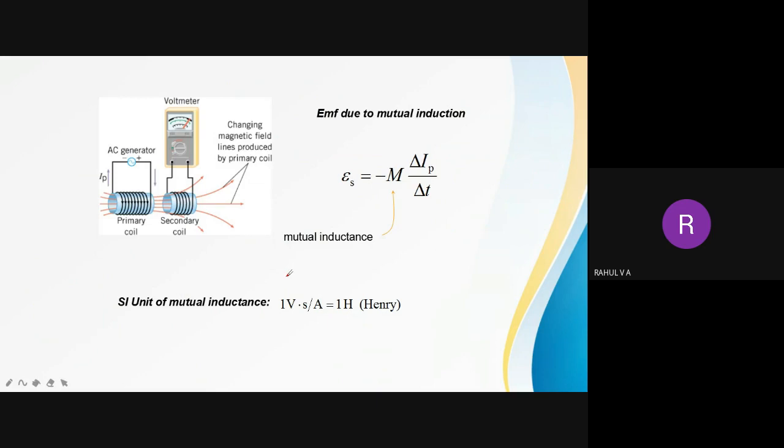That is mutual inductance. So the EMF induced due to mutual induction is Es equal to minus M di by dt. That is the equation for the EMF induced due to mutual inductance, where M is a constant, the mutual inductance.